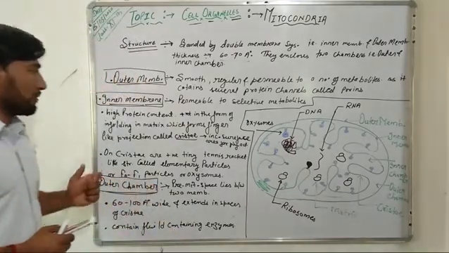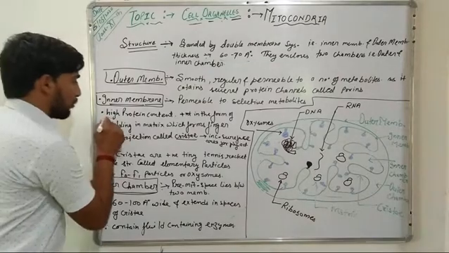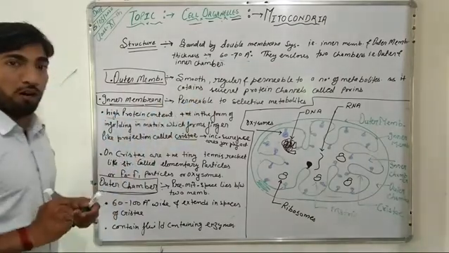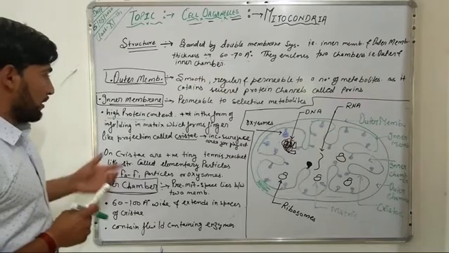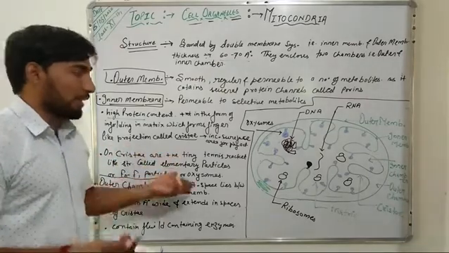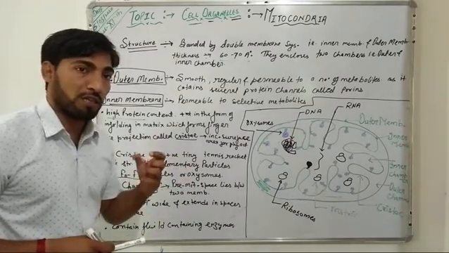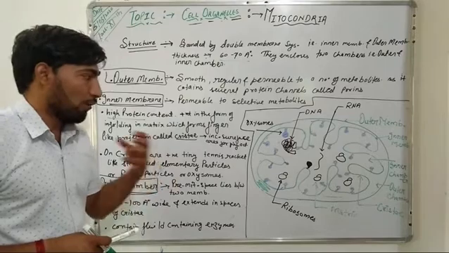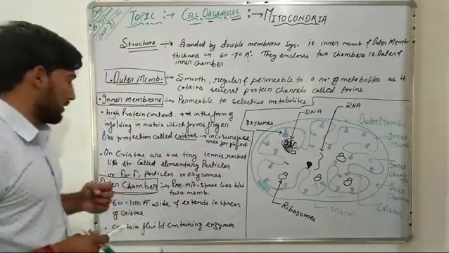Further, this inner membrane contains higher protein content in comparison to the outer mitochondrial membrane, and it is present in the form of cristae, which are responsible for increasing the surface area for mitochondrial physiological activities.